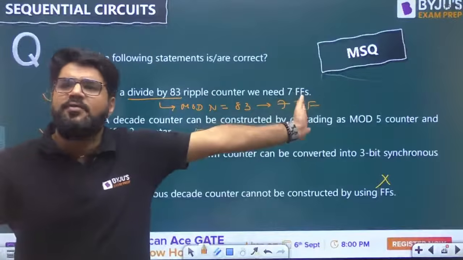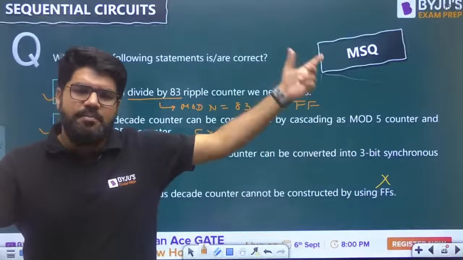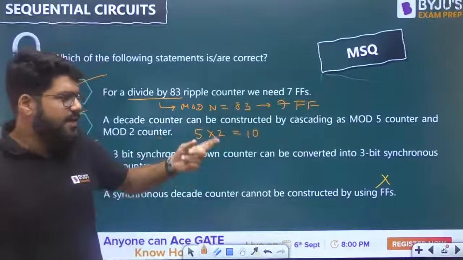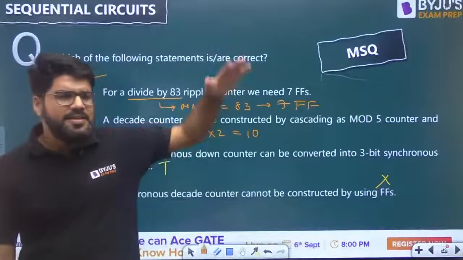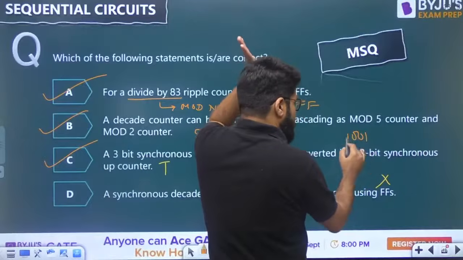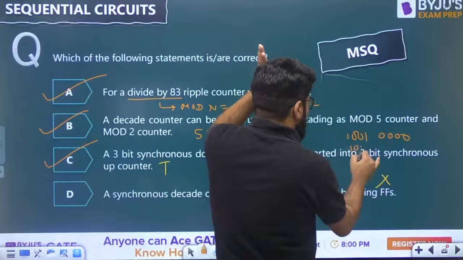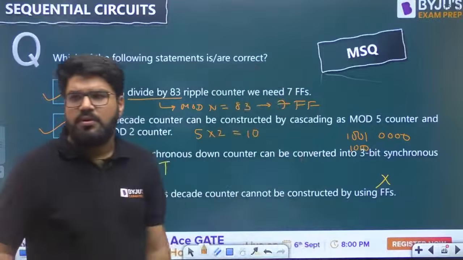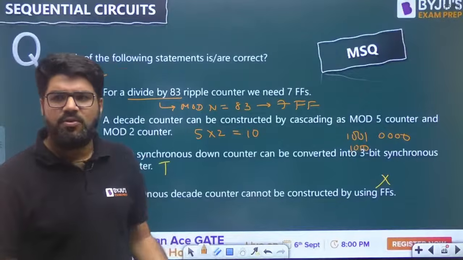Like I have given you the design of the up counter, similarly, with the same method, take the current state, take the next state, take the excitation signal and design the counter. Only thing is, agar decade counter bana rahe ho, to 1001, 4-bit you will use. After 1001, after 9, you have to make 0000. You don't have to take 1010. 0 to 9, total 10 values, that is 0 to 9.